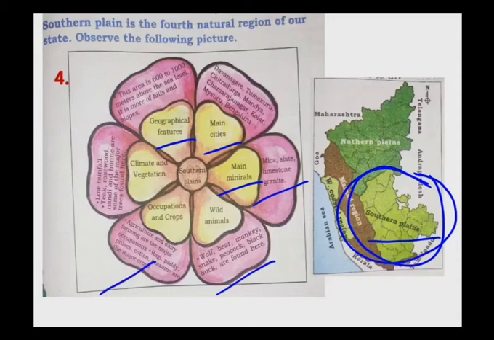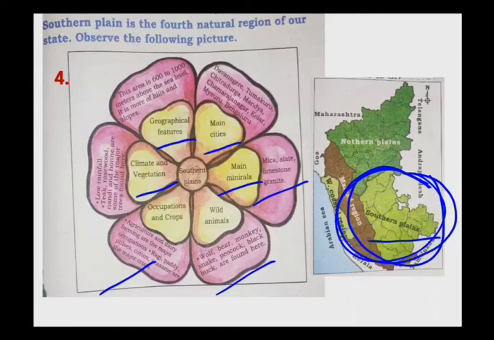Next is climate and vegetation. Now let us see what about the climate and vegetation of this region. What types of trees are present here? When it comes to the climate, here you will find very low rainfall. And what about the vegetation? You will find teak, rosewood, nandi and honne are some of the major trees that we find in this region.